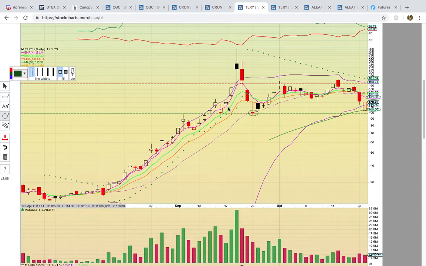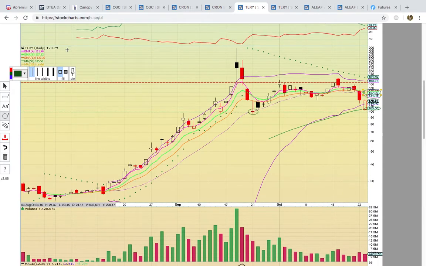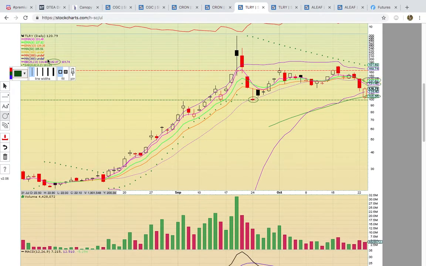The next support is the $100 level, which was the closing price here on the 24th. If this 100 to 105 level fails to hold, that would be a major red flag for Tilray, and it could start a more prolonged downtrend. So it's really important that it bounces off this level. Notice how this is also the bottom of this more sideways channel, and so it's going to be all about bouncing off of it. If it does, it could retrace possibly back up to that middle Bollinger Band at 142. It has to get above that level to get a new uptrend going.